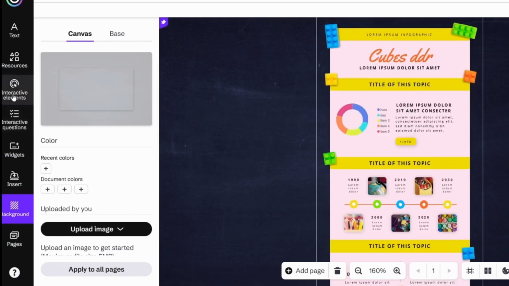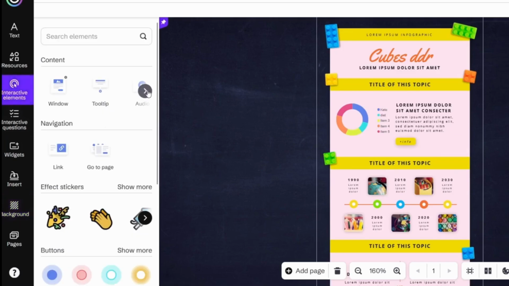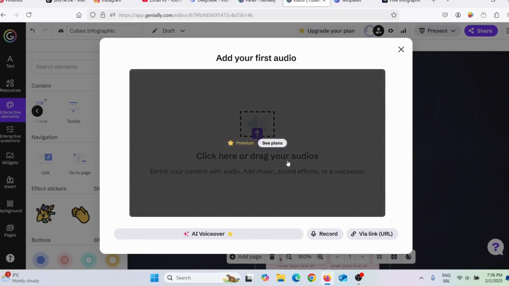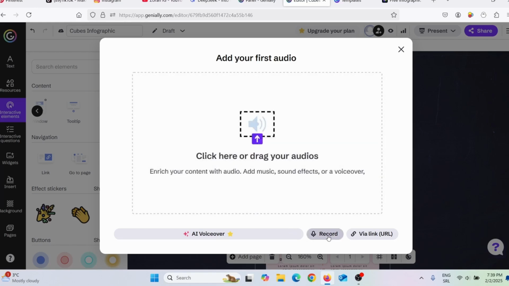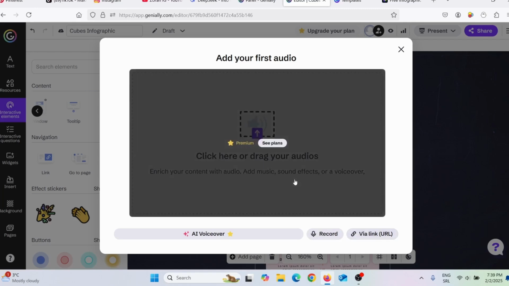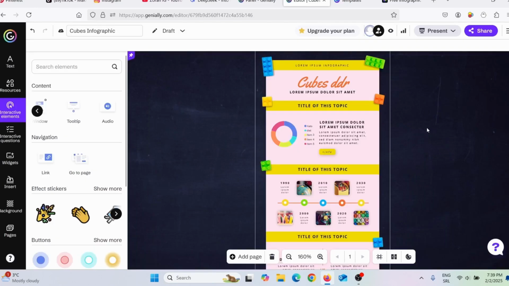Now when you go back here on interactive elements and when you go here, you can add an audio, you can add music, and that is what I would strongly recommend, to add some royalty-free music, nice music that goes with this infographic. You can also record your voice or add some URL link, but you can also upload some music. Now, if you don't like it, you can also use some of those video editors to upload music on that video, okay? So I will go here, and like I said, on the free version, you cannot download this video.